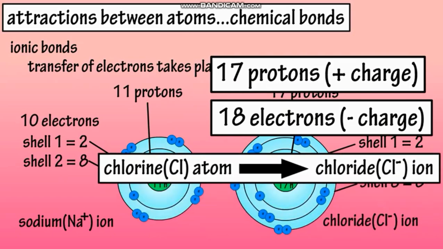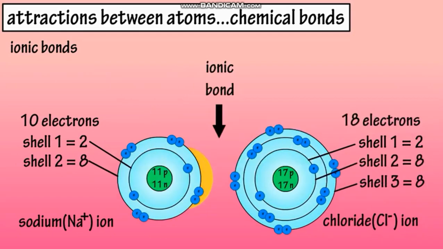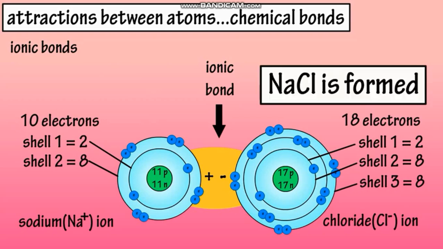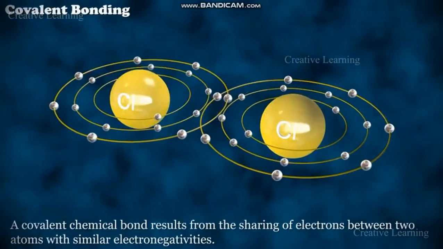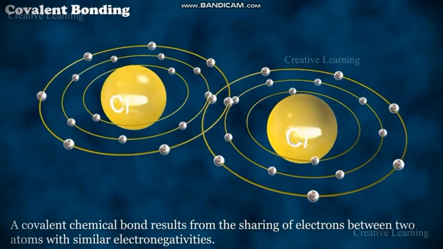So one extra electron. And now both of these opposite charges will attract each other as a result of a force which is called electrostatic force of attraction. The bond which will be formed between them will be called an ionic bond, and as a result sodium chloride will be formed. Now the second type of bonding is covalent bonding.